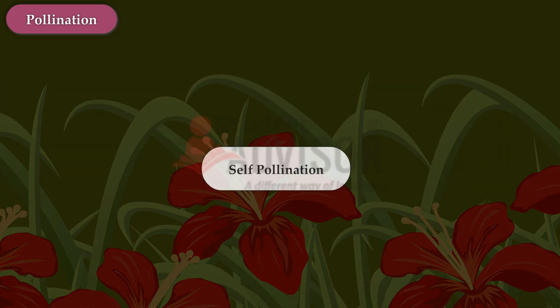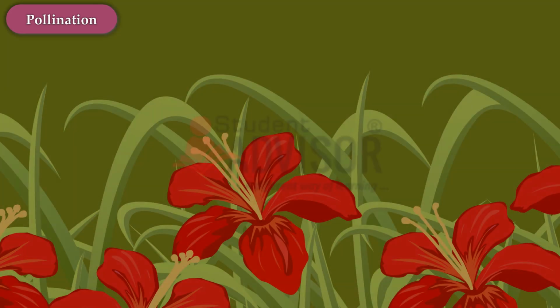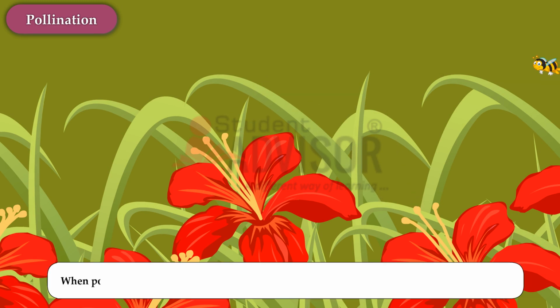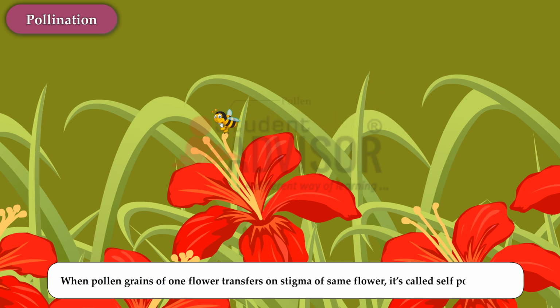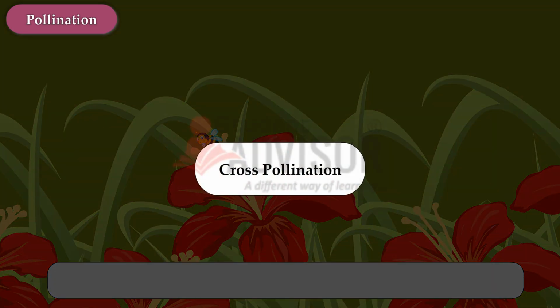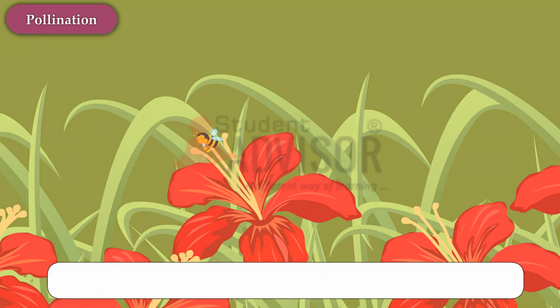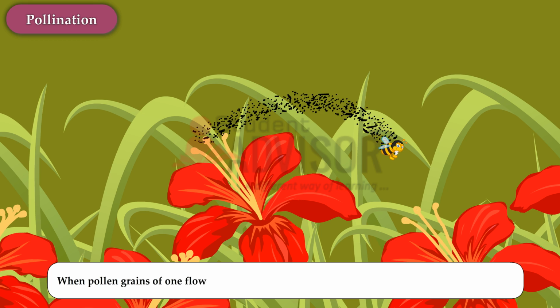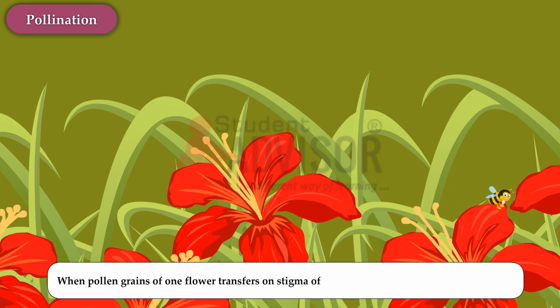Self-pollination. When pollen grains of one flower transfer onto the stigma of the same flower, it is called self-pollination. And cross-pollination. When pollen grains of one flower transfer onto the stigma of another flower, it is called cross-pollination.